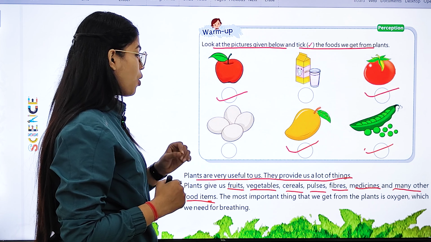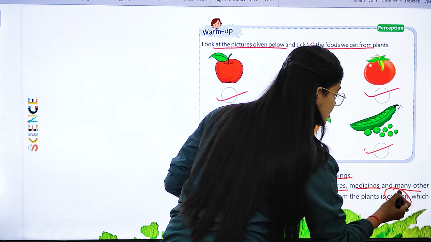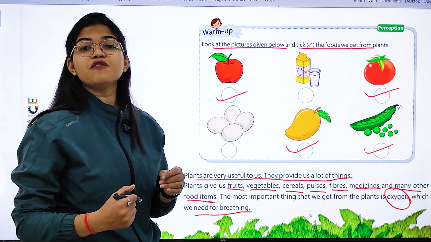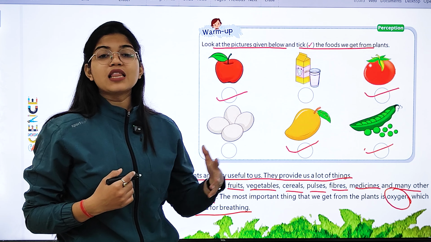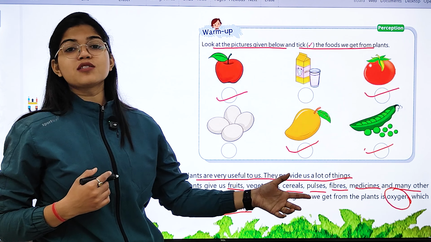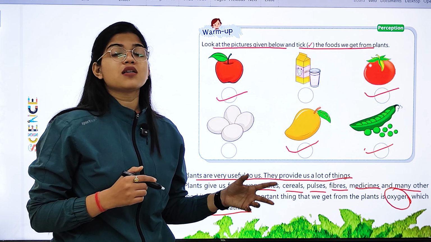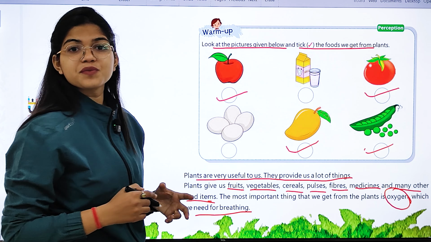And the most important thing we get from plants is oxygen gas, because this is the only gas which we need for breathing, for our survival. This gas is provided to us by plants only. So now I hope you understand the importance of plants in your life.